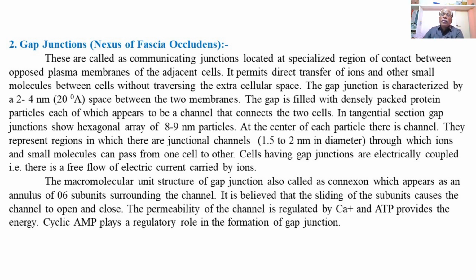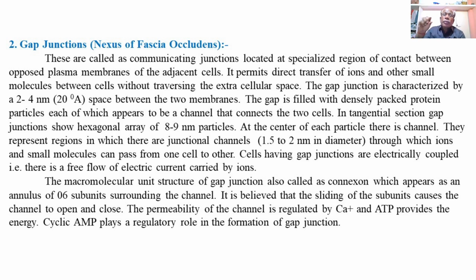It is believed that the sliding of the subunits, the change in position or location of the subunits of the hexagonal annulus of the connexon, may lead to opening and closing of the gap junction channel.